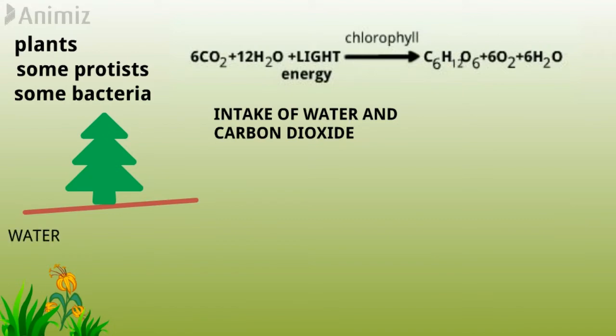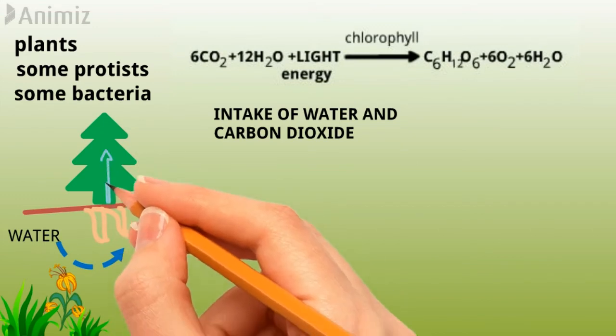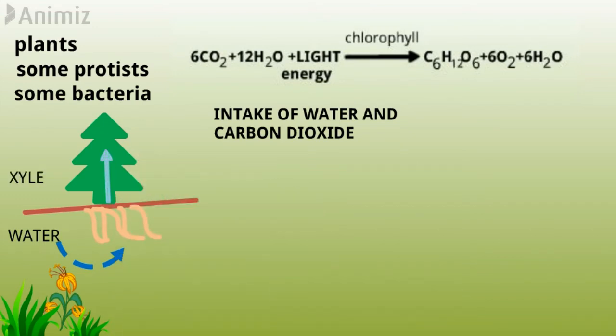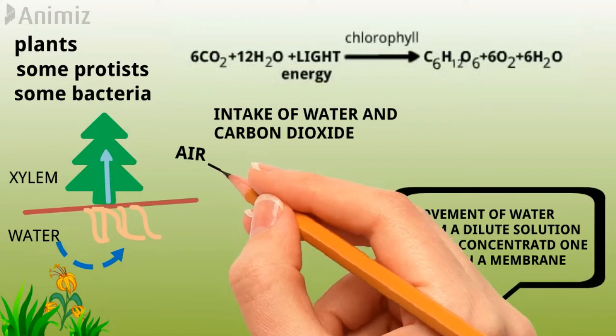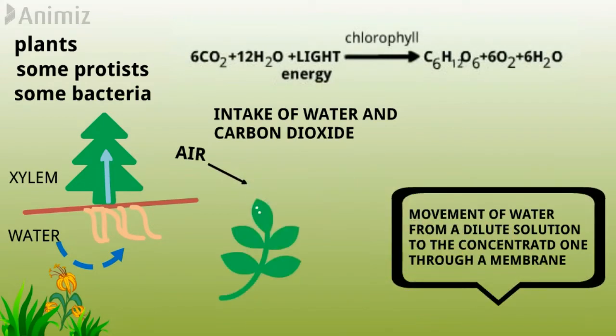Water present in the soil is absorbed by the root and root hair through osmosis. This water is eventually transported to the leaves through the xylem vessels. Here, osmosis is the movement of water from a dilute solution to a concentrated one through a semi-permeable membrane. The air enters the leaves through tiny pores called stomata. This air carries carbon dioxide, which gets absorbed in the thin layer of water surrounding the mesophyll cells.